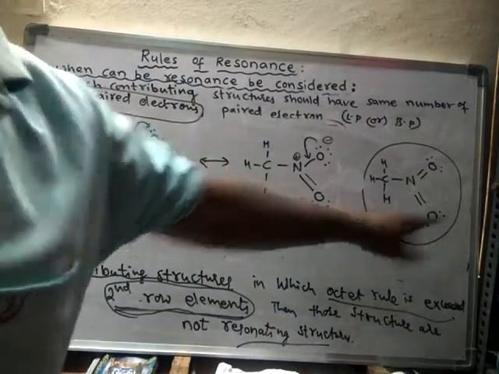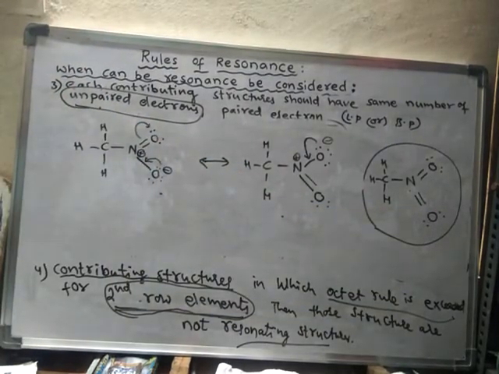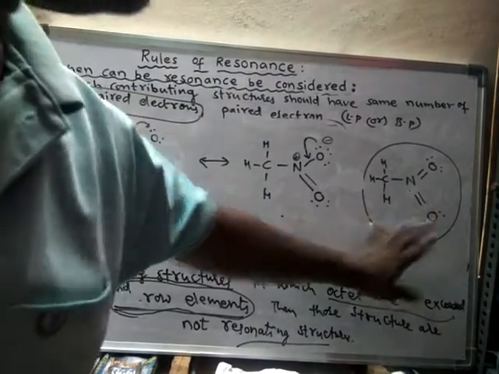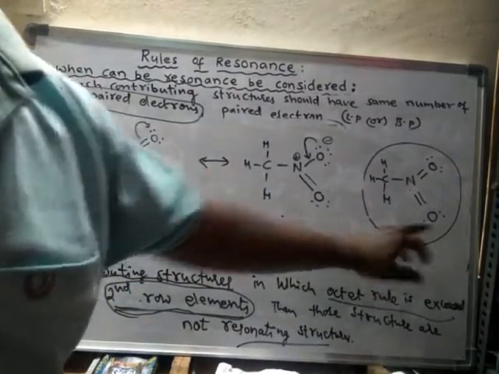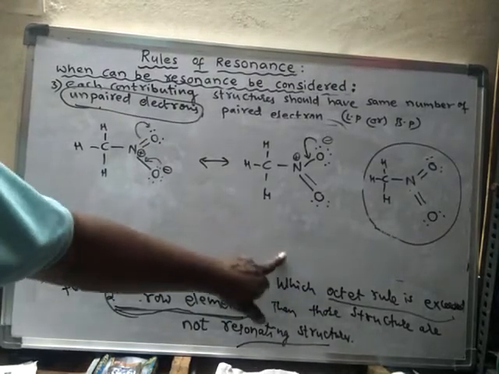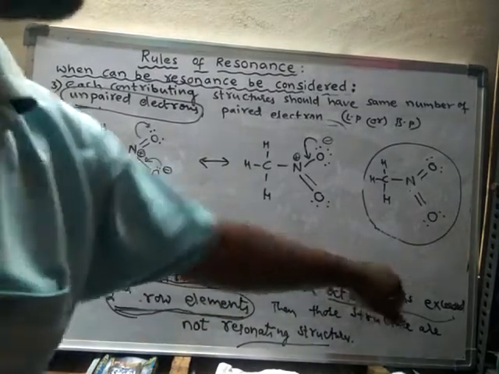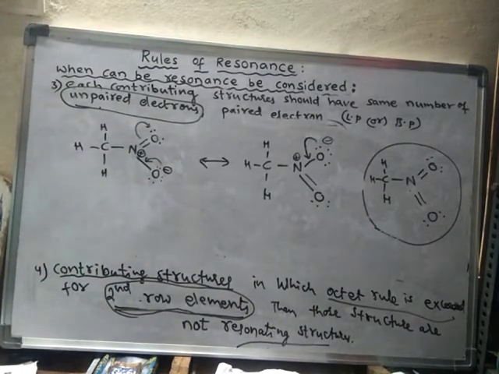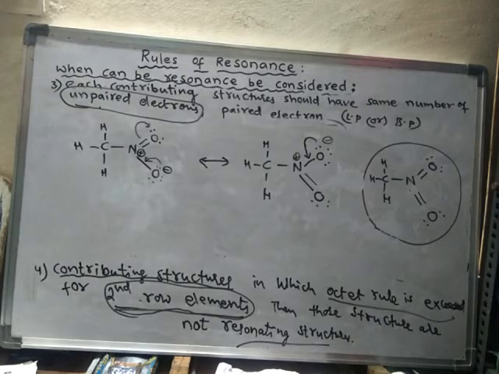So in this case, resonance is not considered. In these two cases, resonance can be considered. So we have learnt 4 rules. Some more rules are left over, so we'll discuss those rules in the next video. Okay, right.